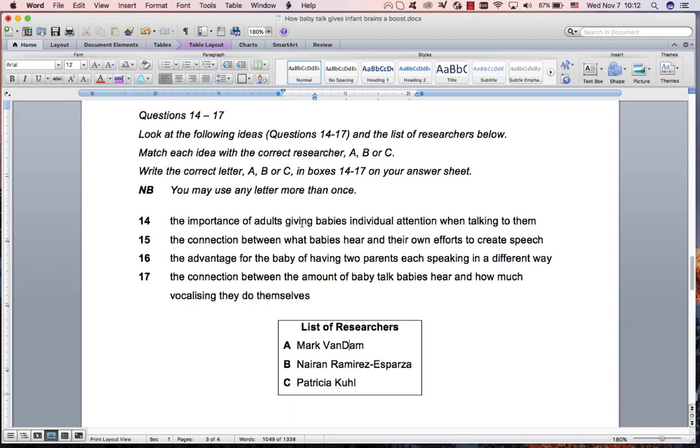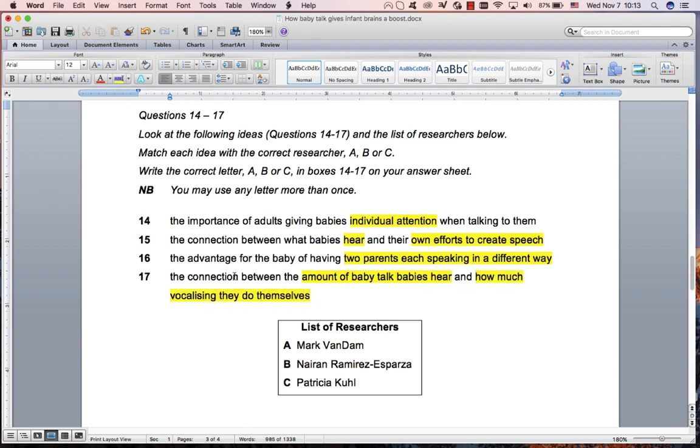The importance of adults giving babies individual attention when talking to them. The connection between, so maybe we were looking for individual attention there. The connection between what babies hear and their own efforts to create speech. The advantage for the baby of having two parents each speaking in a different way. And the connection between the amount of baby talk babies hear and how much vocalizing they do themselves.